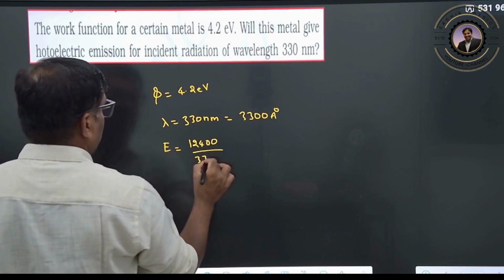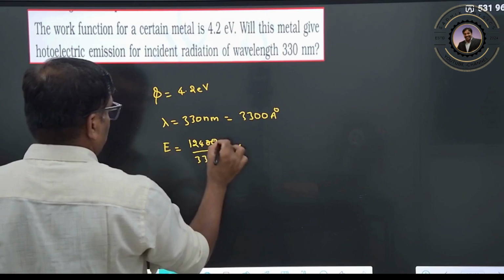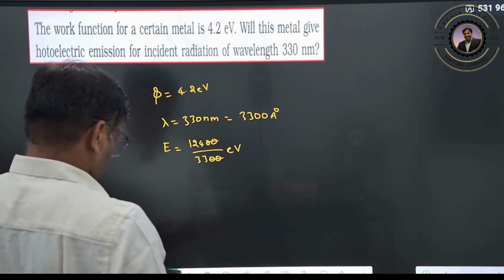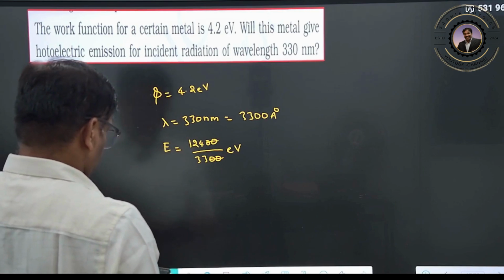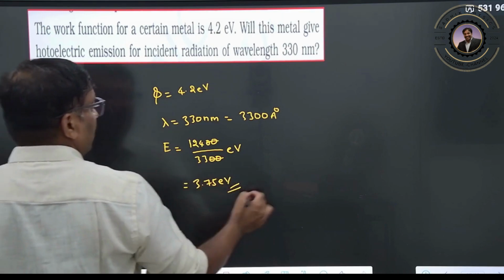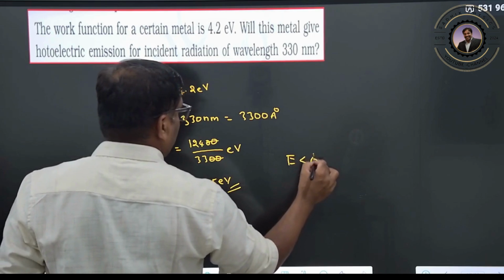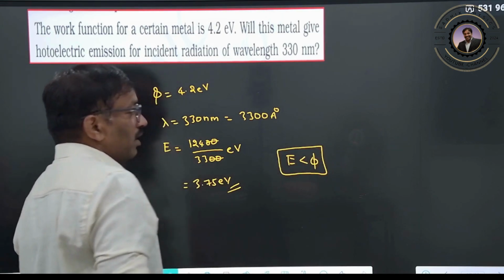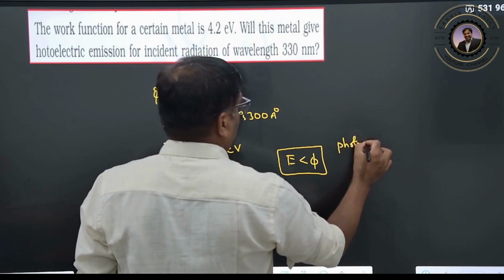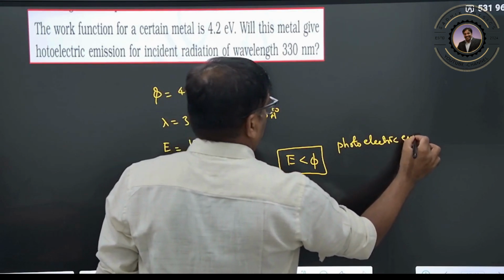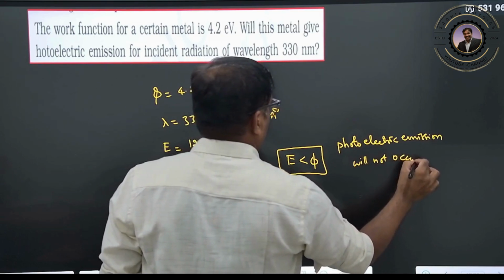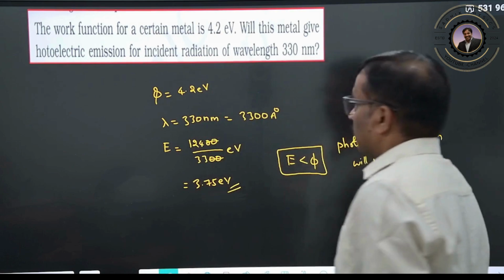12400 by 3300 electron volt. Cancelling the zeros, we get 124 divided by 33, which is 3.75 electron volt. So this incident energy is less than our work function. Therefore photoelectric emission will not occur. Clear?